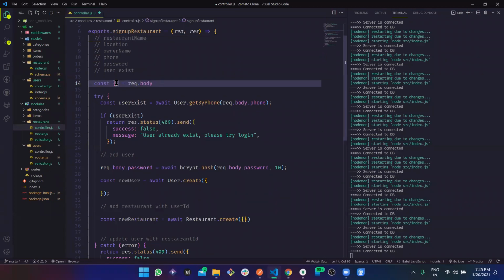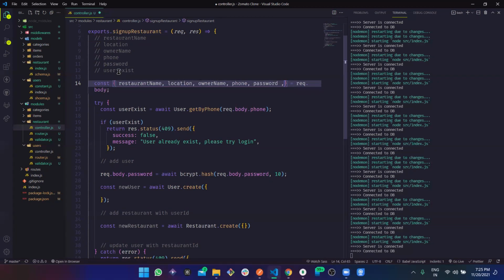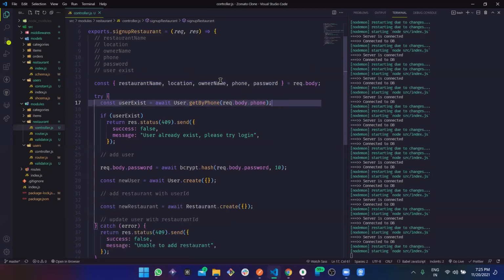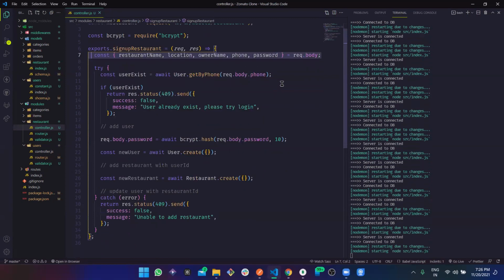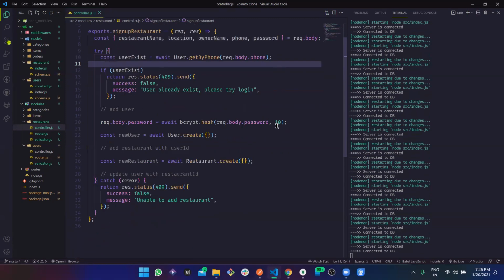So there would be the restaurant name, location name, owner name, phone, password, and I guess that is pretty much it. Now we can just remove this and we can move forward.